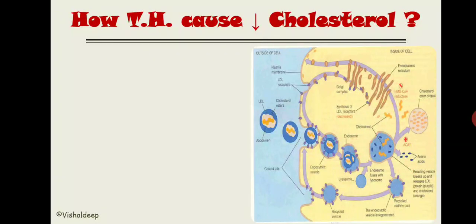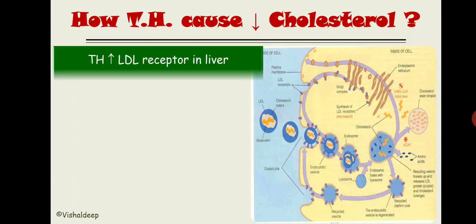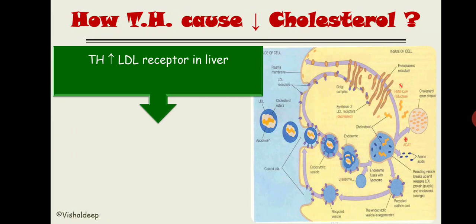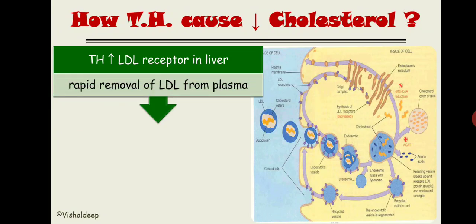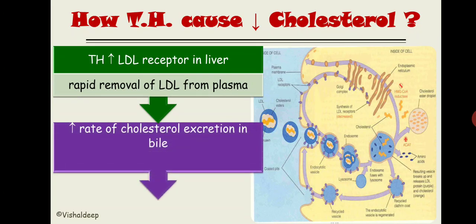Got it? So what does thyroid hormone do? Thyroid hormone basically increases the LDL receptors inside the liver, and it will lead to rapid removal of the LDL from the plasma. This is one thing. Second thing, it will increase the cholesterol excretion in bile.